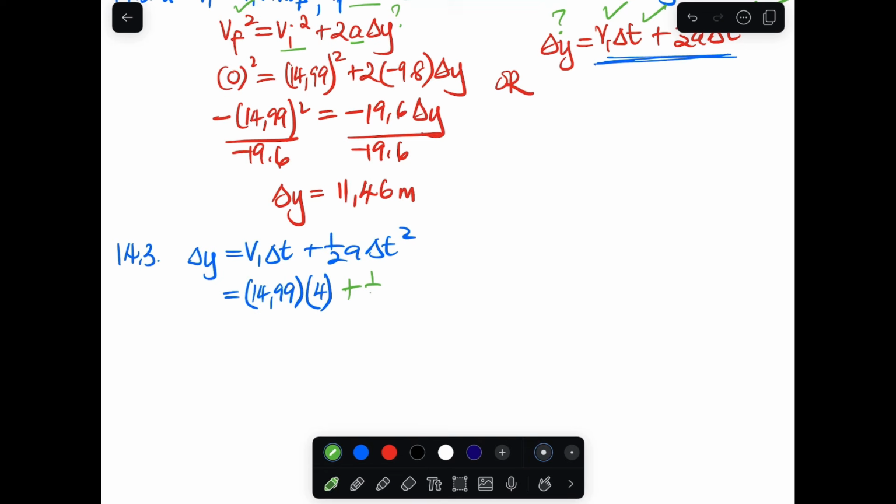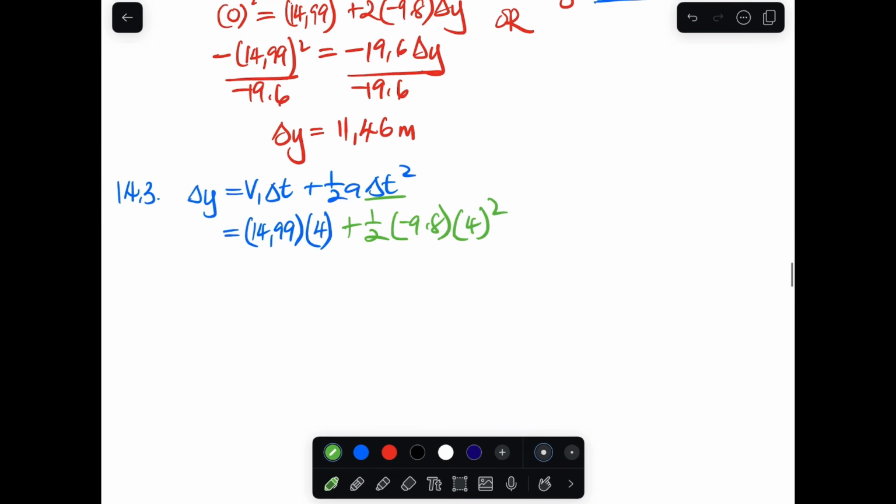So half times negative 9.8, the time is 4, right? If we punch that in the calculator, we have 14.99 times 4 plus half times negative 9.8 times 4 squared.